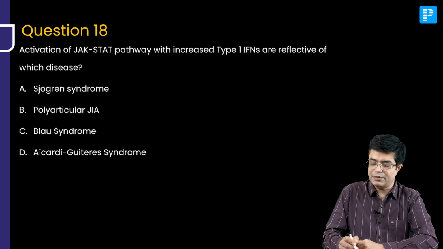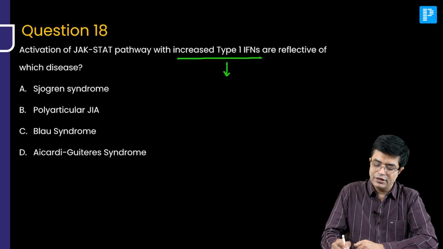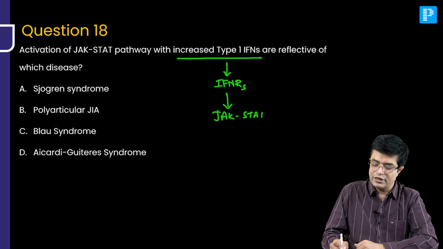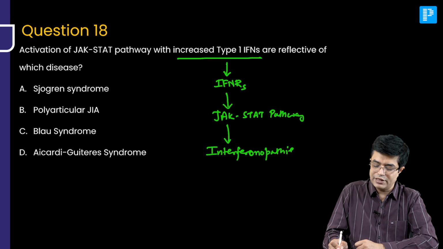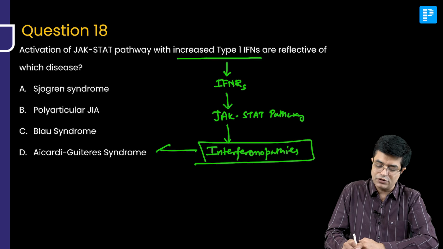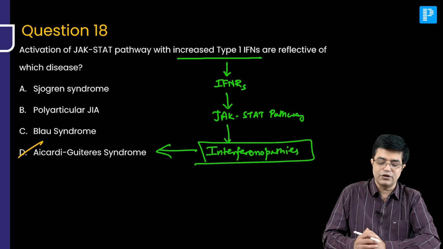Question number 18. Activation of JAK-STAT pathway with increased type 1 interferon. Increased type 1 interferon binds to interferon receptors. They activate the JAK-STAT pathway. It leads to abnormal interferon related gene activation, and that in turn leads to interferonopathies. These disorders are called interferonopathies, also called type 1 interferonopathy, and the typical example for that is Aicardi-Goutières syndrome.